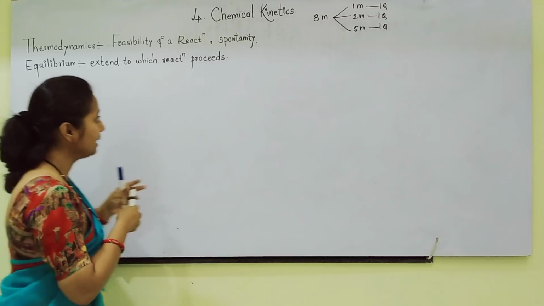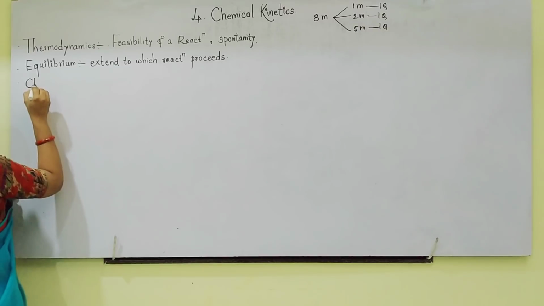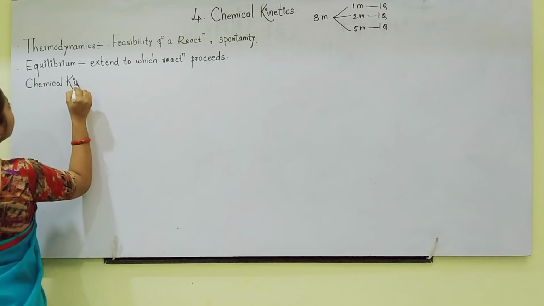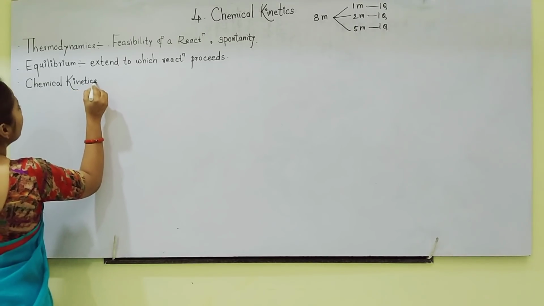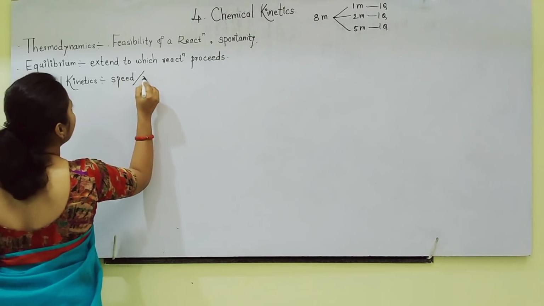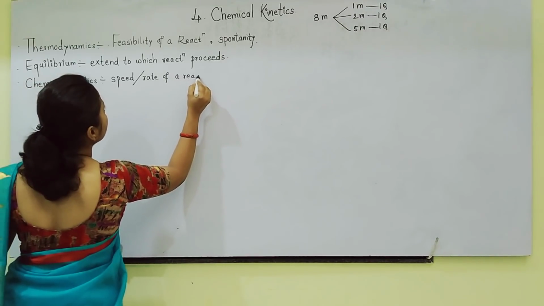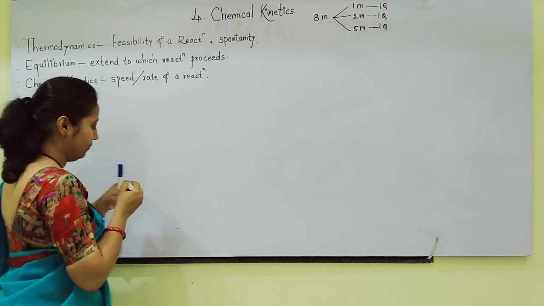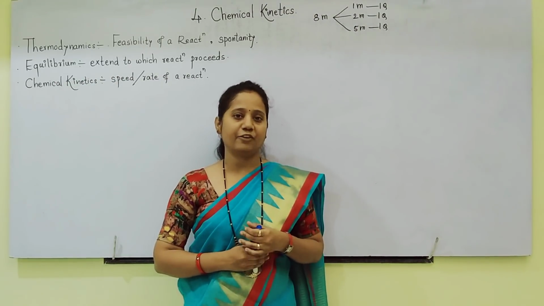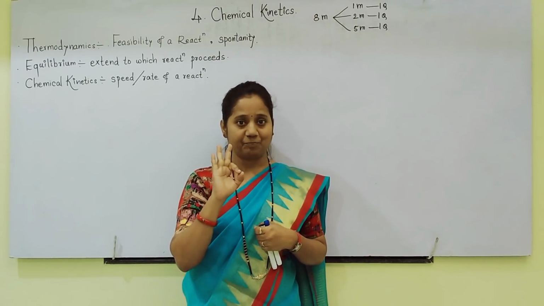Now in chemical kinetics, we are going to study the speed of the reaction, or we can say the rate. If a chemist is studying a chemical reaction, that chemist always thinks about 3 things.